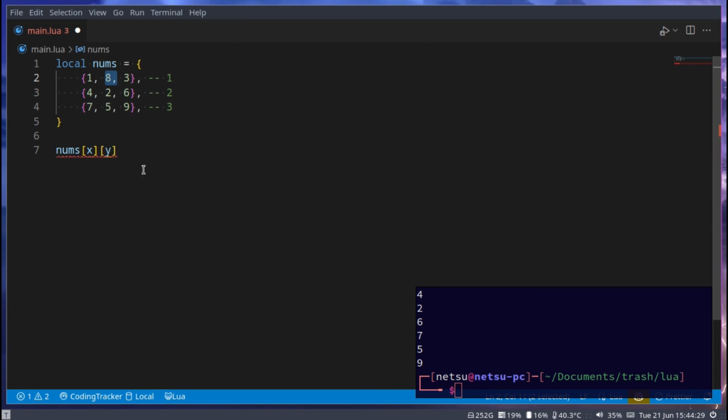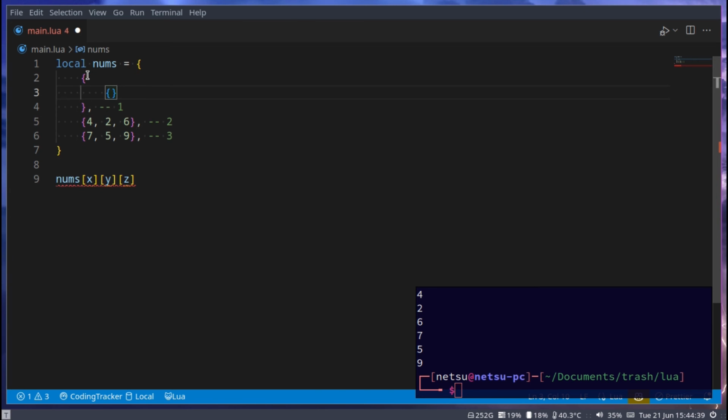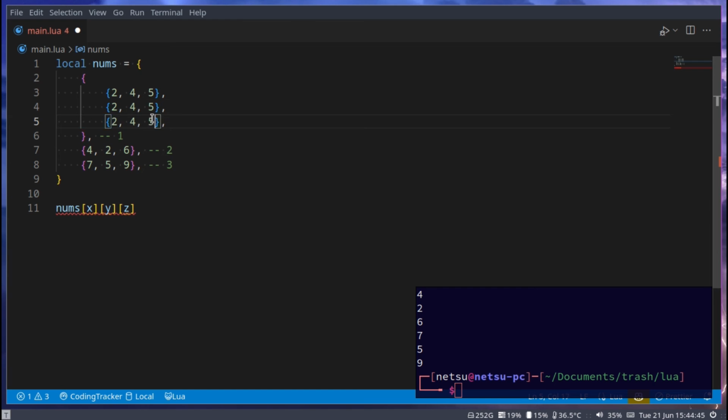So let's say 8. If you have a table inside a table inside a table, you could also add your z. So if I were to have a table here as well, and we can go 2, 4, 5, and we can have a few more, then I could do this, where I have 3 attached to each other to access each item in a table.